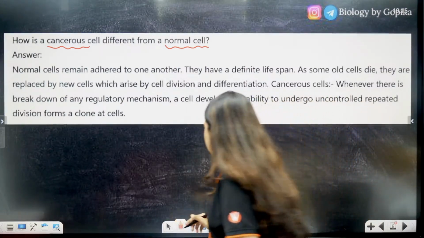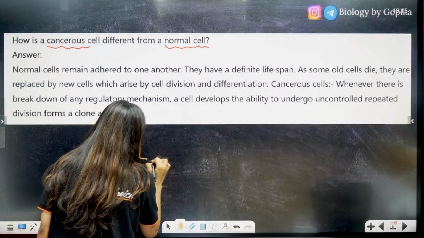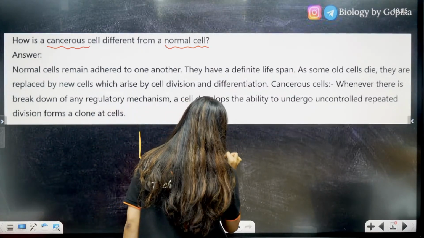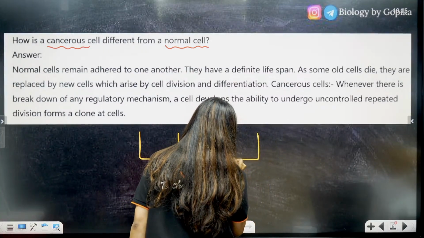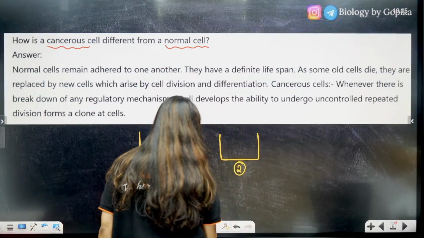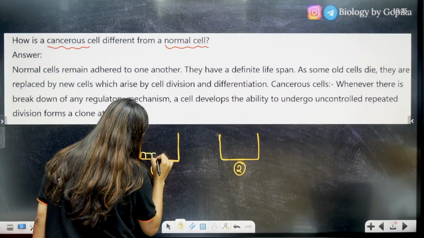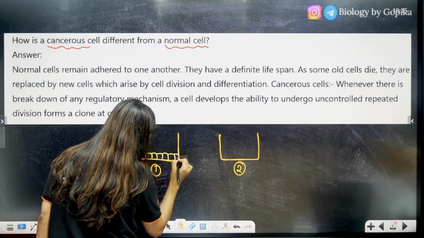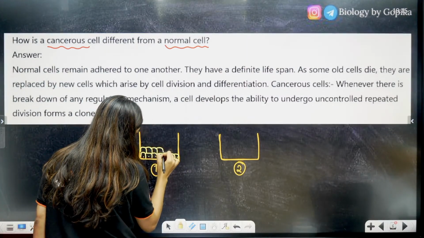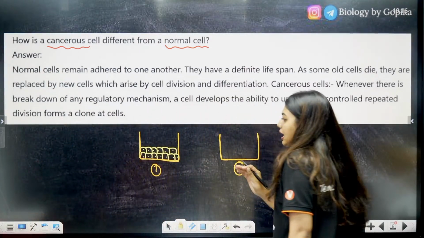So remember like this, students, let's draw one tumbler, and this is another tumbler. One and two. So if you look here, you will notice that this is the normal cells. Yes, these are the normal cells.